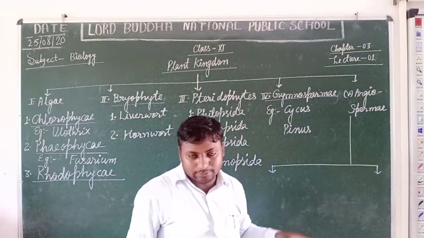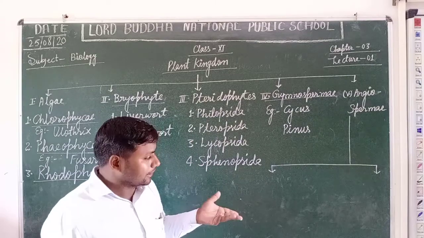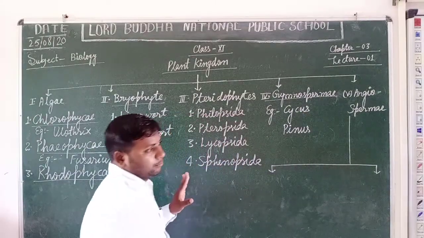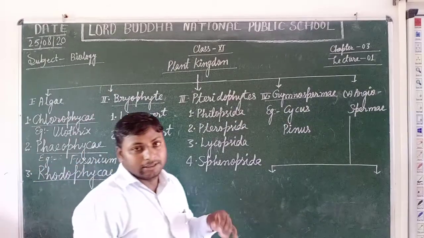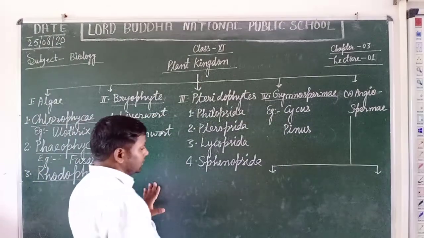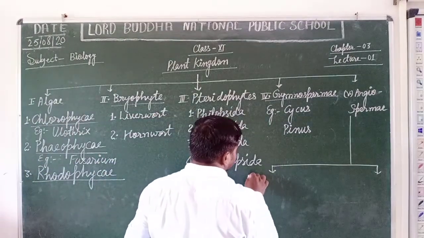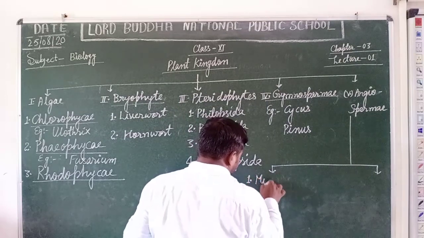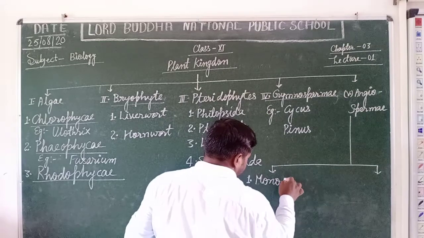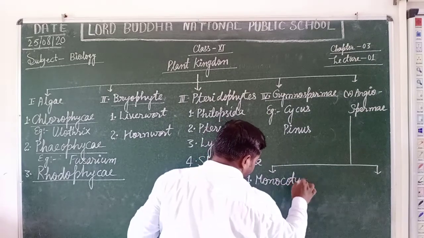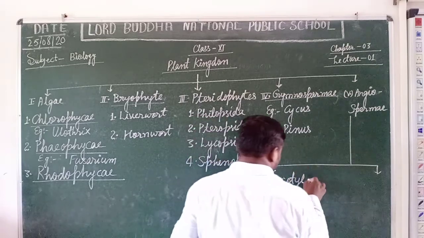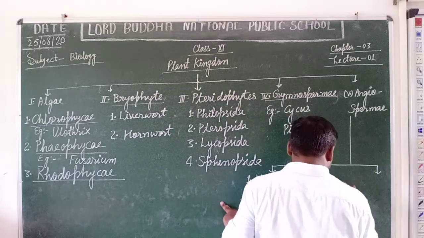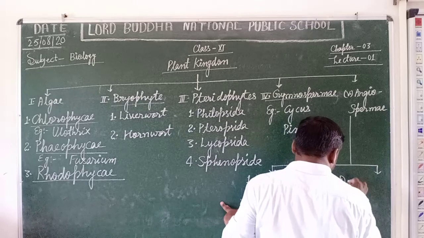Students, angiosperm plants are further classified into two categories on the basis of the number of cotyledons in their seed. The first one is monocotyledons, and the second one is dicotyledons.